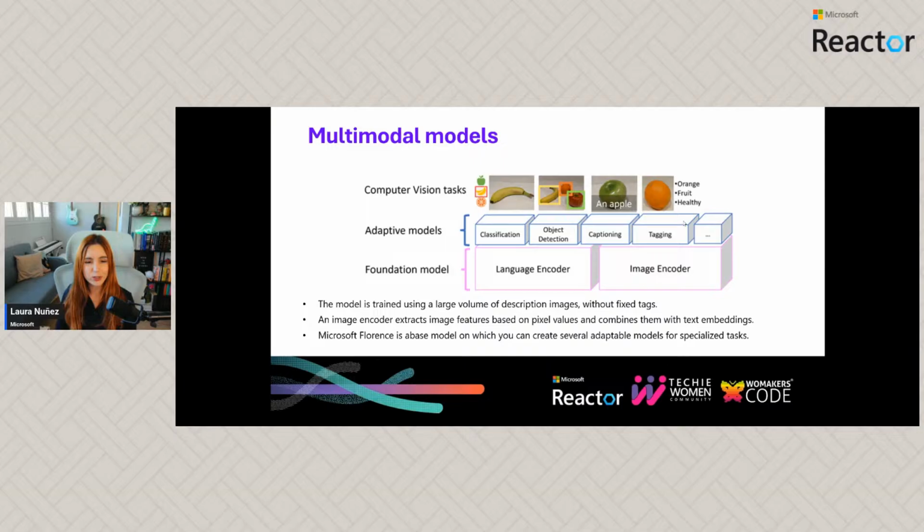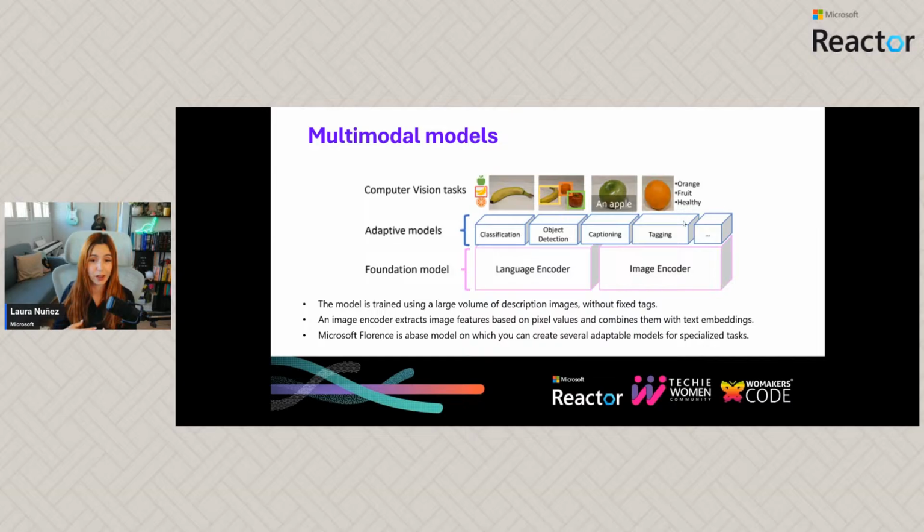It's also going to be able to, and this is really cool, generate a text out of the image to describe it, a subtitle of the image. Like, for example, if we have the picture of a banana, it will say a banana. If we have the picture of an apple, we will have the tag or the subtitle, the caption actually, of an apple, right? And also, out of an image, we can generate tags that describe the image.